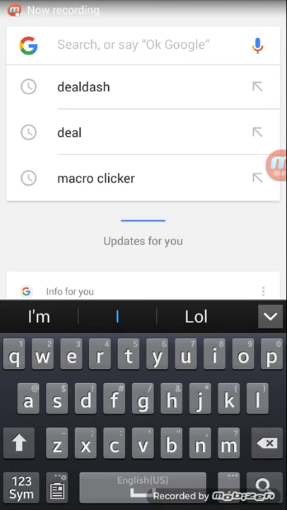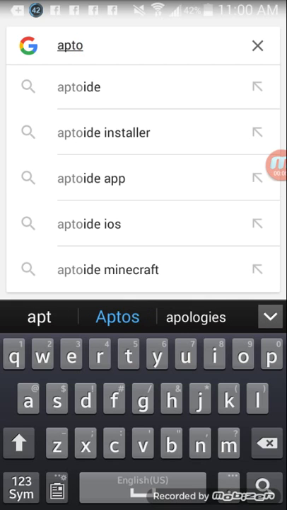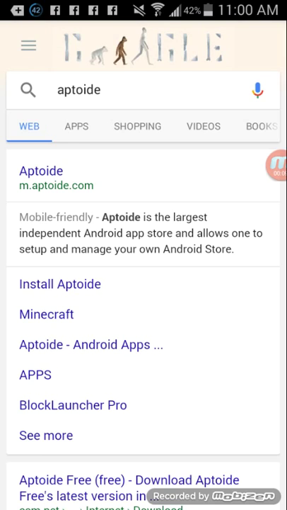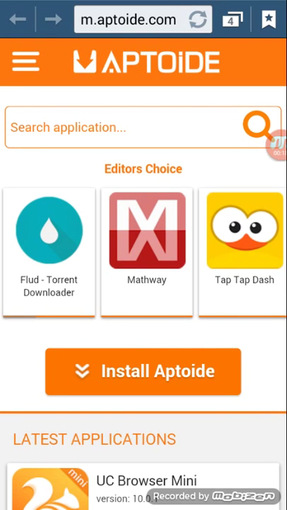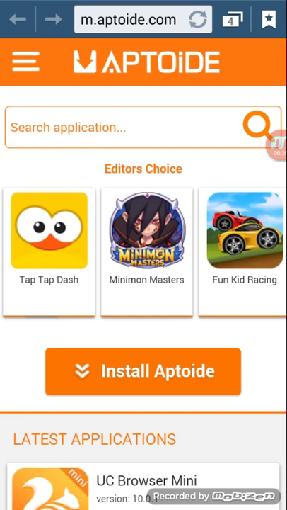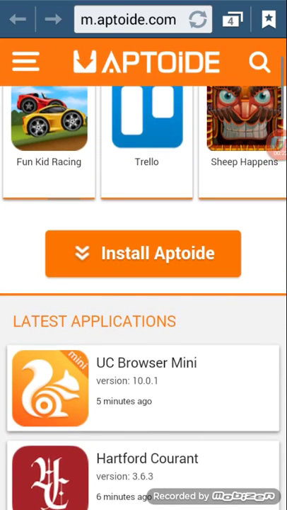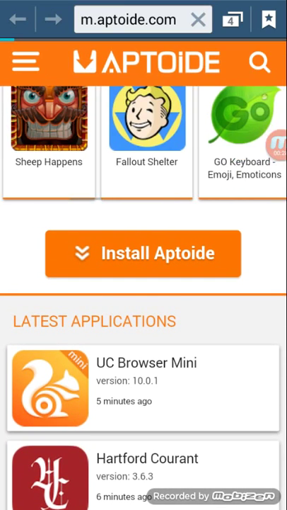Hey guys, I'm going to be showing you how to install Aptoide. This basically has every app, like a Wi-Fi hacker, almost anything. So I'm going to show you how to install it. You just hit install.